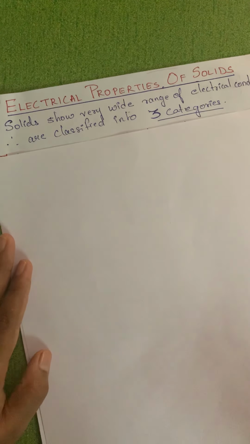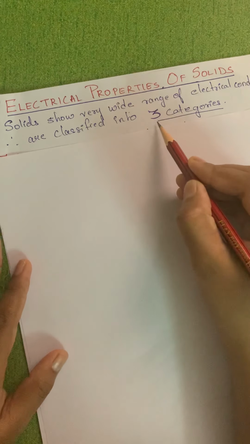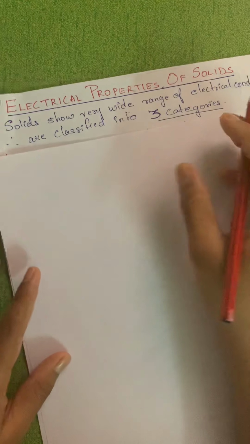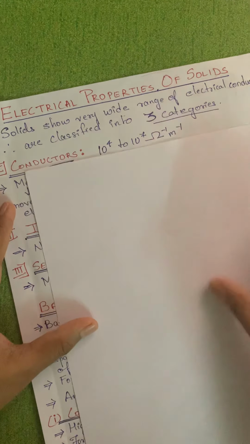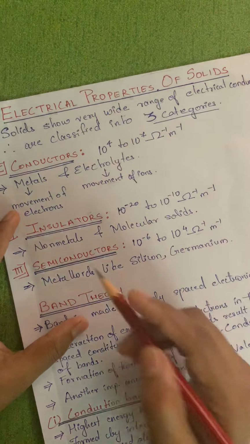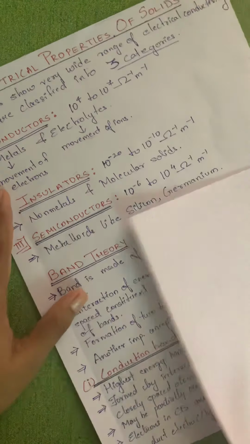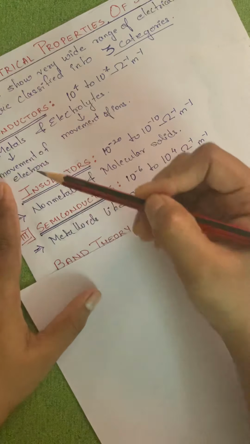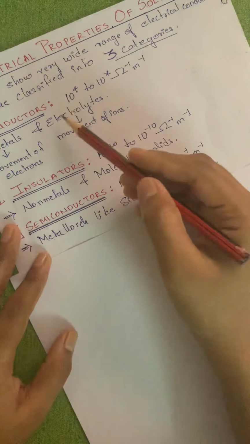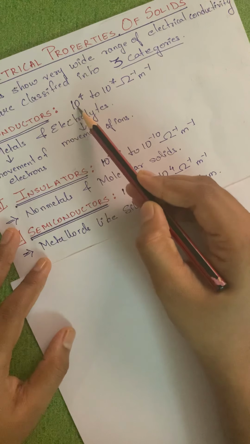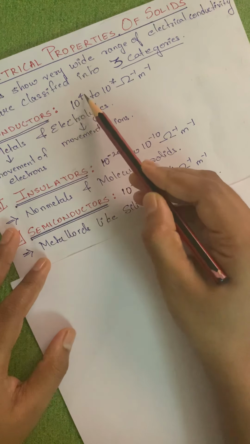Therefore, they are classified into three categories. They are classified into how many categories? Three categories. So what are they? They are nothing but conductors, insulators and semiconductors.